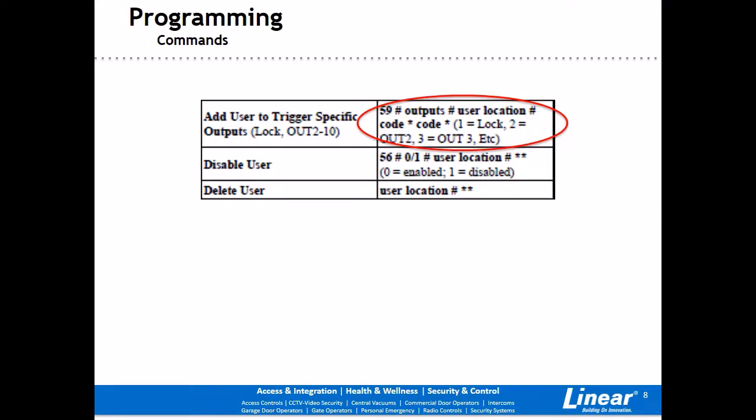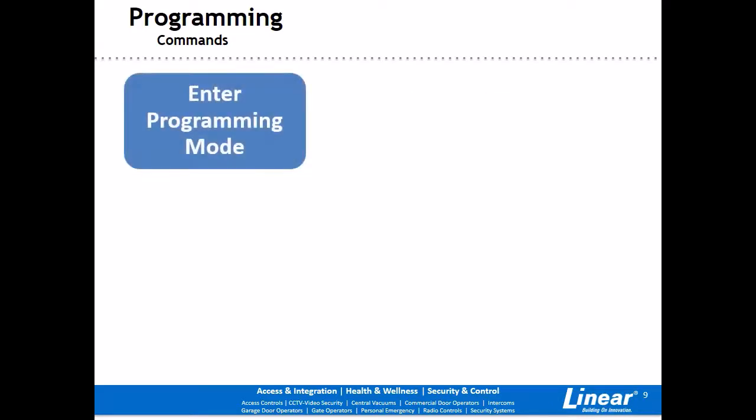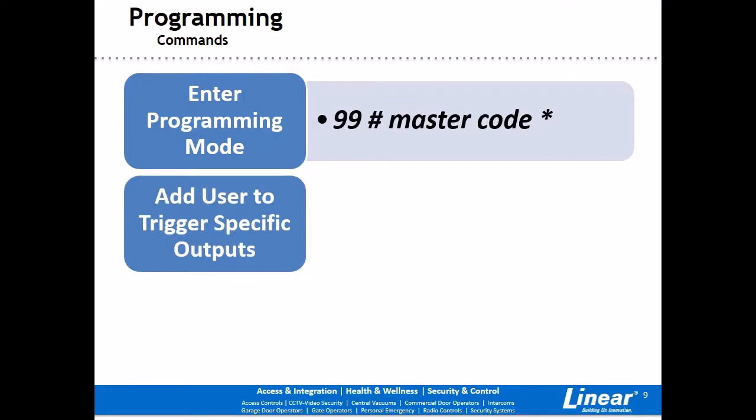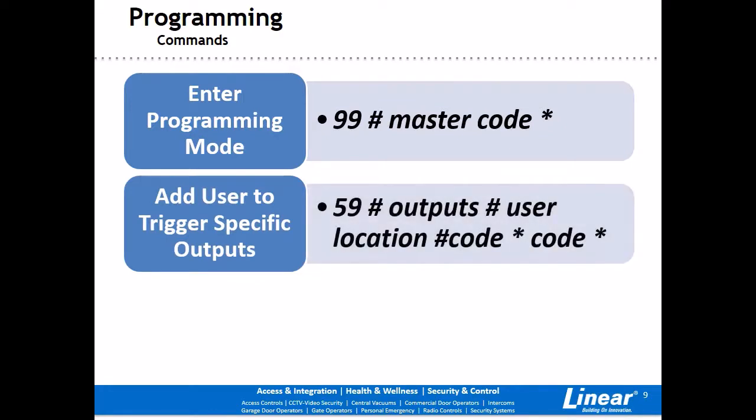Use the following program commands to add users to the keypad. To enter programming mode, press 99# master code star. The yellow light will start flashing. To add users, press 59#, the outputs you want to activate for this user. In this case, we will press 5, and this will activate relay 3 on the output board.